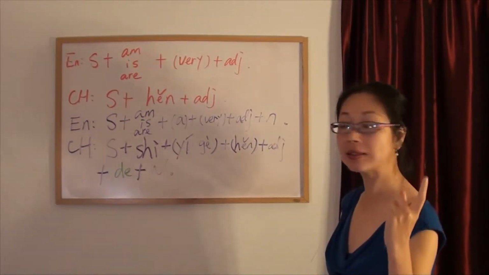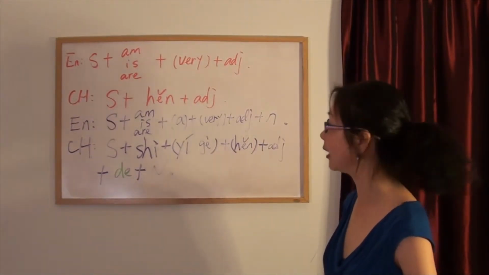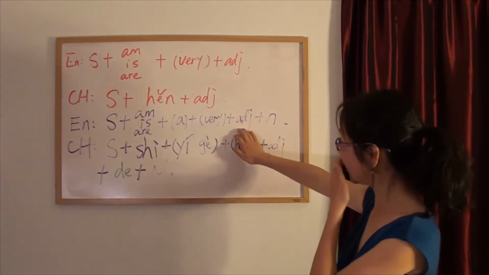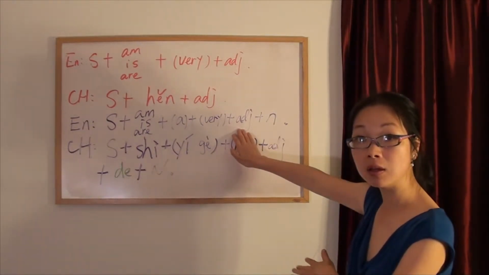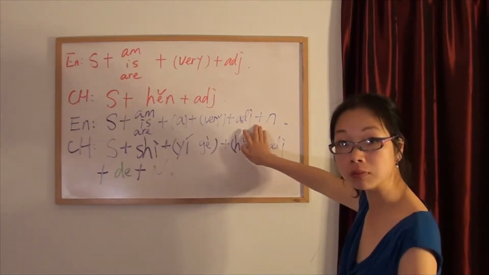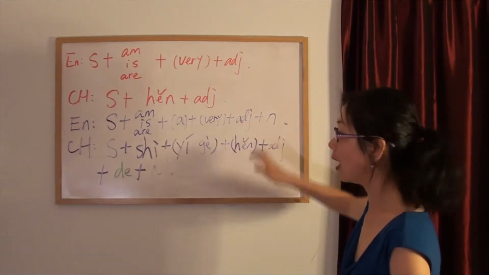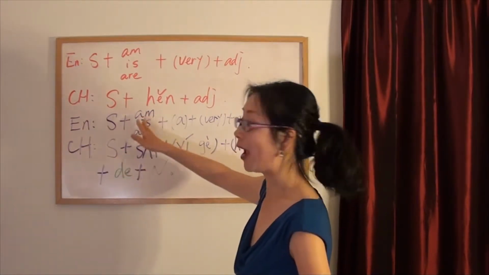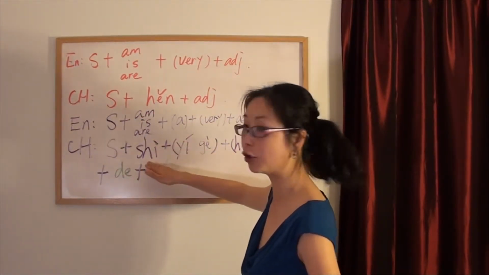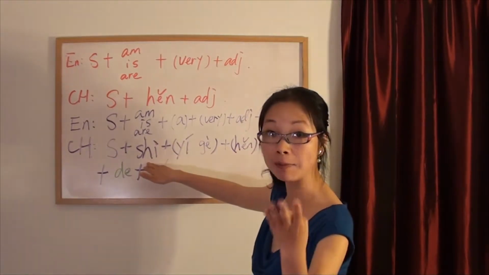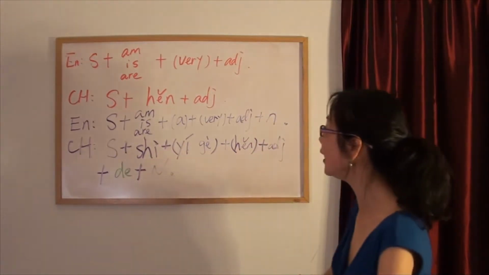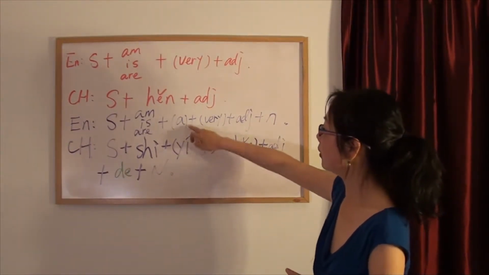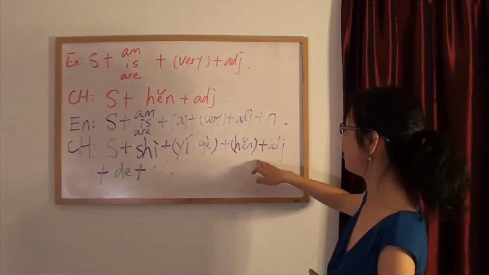Okay, the second sentence pattern is if you meet English like this: subject plus am, is, are plus a plus very plus adjective, and after the adjective there is always something that follows. In such a sentence pattern, how can we translate them into Chinese? Subject, nothing changes. You have to translate am, is, are into Chinese. That means 是. No matter whether it's am or is or are, it's 是. And you translate 一个. You translate very. A means 一个. Very means 很. Then you translate the adjective.